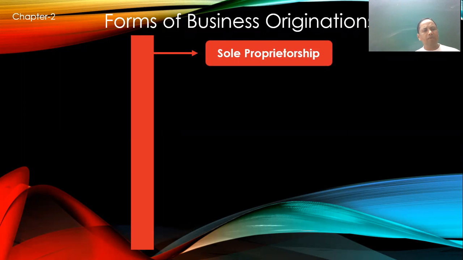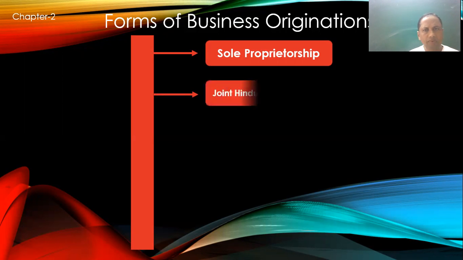A sole proprietorship firm is a firm in which one person is the owner of the business and he individually runs the business, and all liabilities are his own. So there is unlimited liability in the sole proprietorship. There is a single owner, one individual, and one man controls all the business himself. That's why it is known as a sole proprietorship. The business run by an individual is known as a sole proprietorship. The main characteristics of the sole proprietorship are a single owner, unlimited liability, and one-man control. We will discuss this after this.